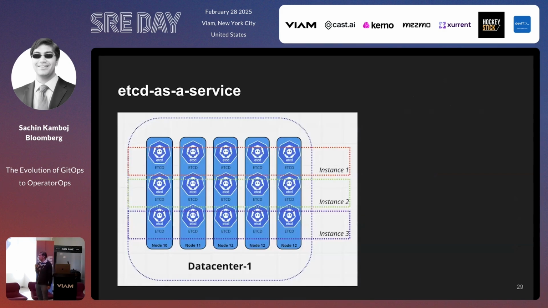So our solution for etcd as a service is we run multiple instances of etcd on a given node. So if you look over here, what we do is we run multiple instances of etcd. They're spread out across 5 nodes because we need replication, we need quorum. And we call each slot an etcd instance. Each instance is completely independent from another etcd instance. It's a full etcd cluster. It just listens on a different port, and that's about it.